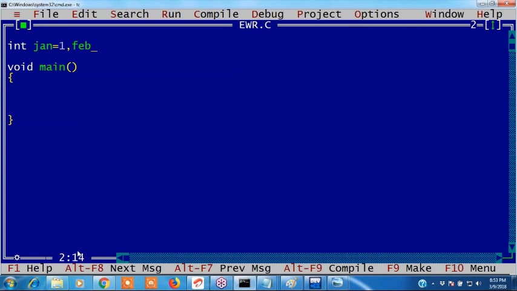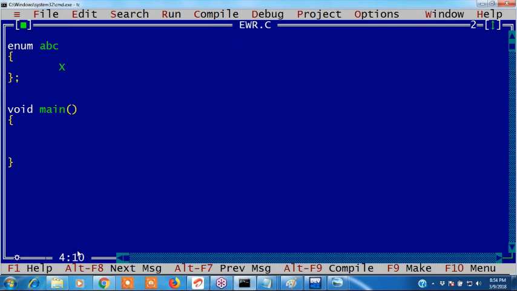My requirement is what? If I give January equals 1, automatically it has to take February as 2 and March equals 3. By default it has to take like this. That's why they created a sequence of numbers, that is called enums. Enum is nothing but integers only. Enum ABC I have taken. Now I want to declare constants. These are the constants. Example, January, February can take.